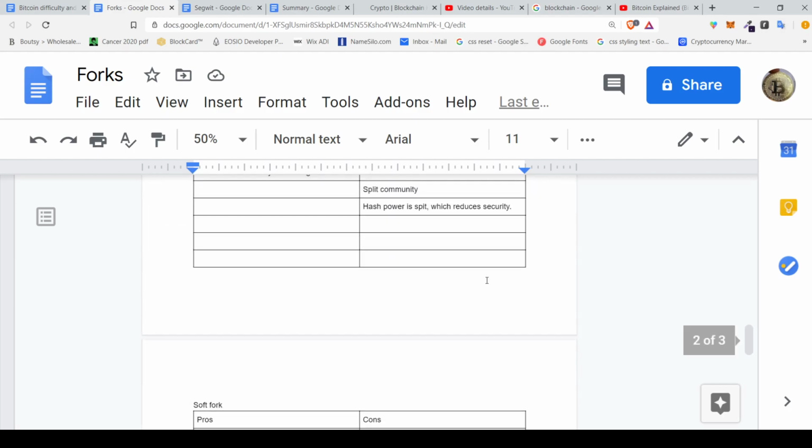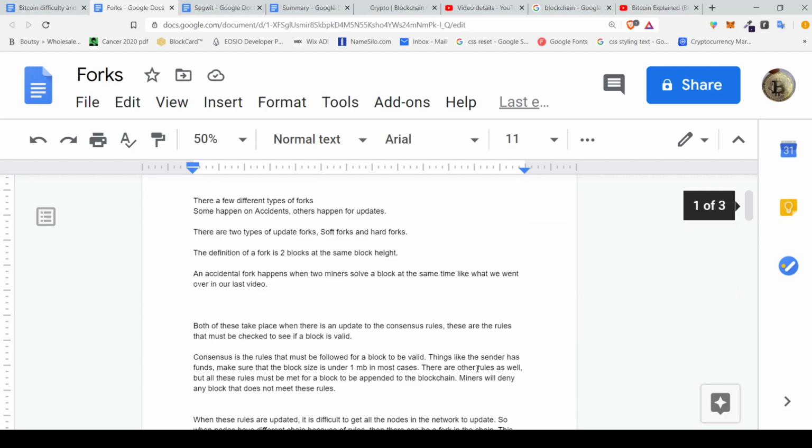I hope this gives you an idea of what forks are and why forks happen in Bitcoin, and the difference between an accidental fork, which will usually just iron itself out. It's just two miners finding a block at the same time, and that will usually fix itself, because whichever chain becomes longer will be the one that's utilized, and the blocks off the other chain will be invalid and disregarded. And then a soft fork and a hard fork.